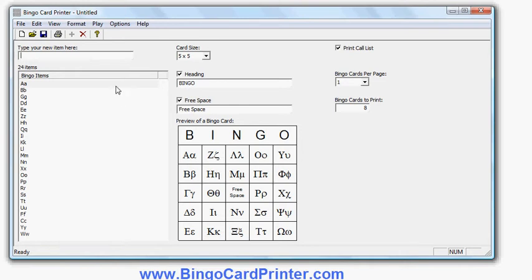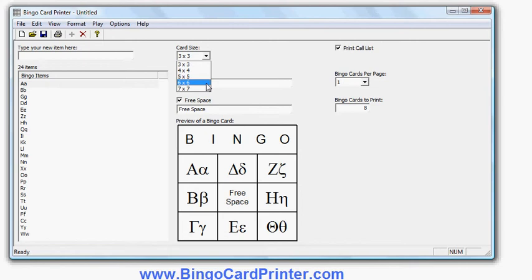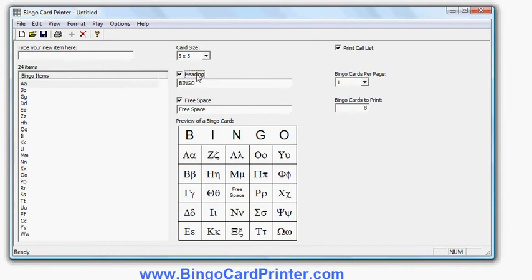I can add and delete items, but since the Greek alphabet is already all there, I don't actually need to do that. I can change the bingo card size as well if I want. I can make a smaller bingo card, a 4x4 bingo card, for example, or a 3x3. If I make a 6x6, there aren't actually going to be enough items to fill out the card, so we'll stick to 5x5. I can turn the heading on and off, and if I want, I could change the word at the heading there. I can change the word bingo to something else, but I'll leave that.